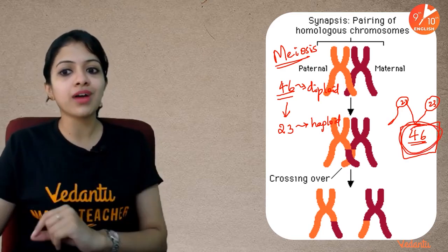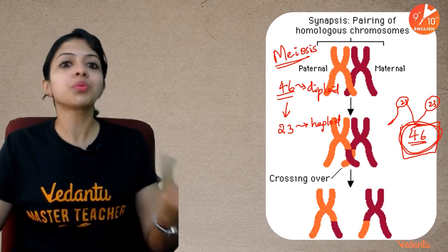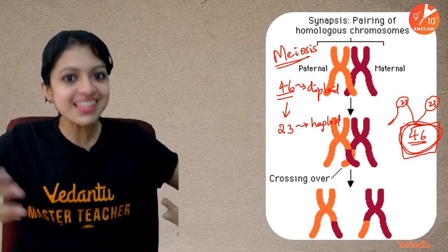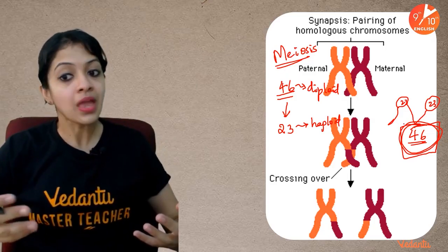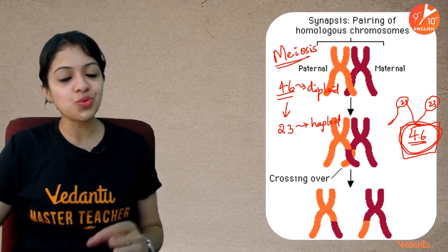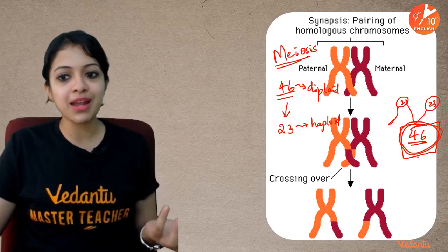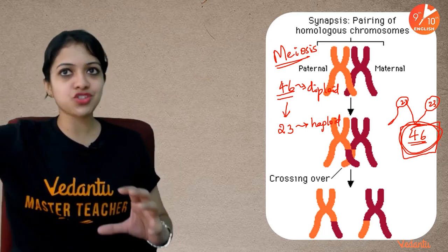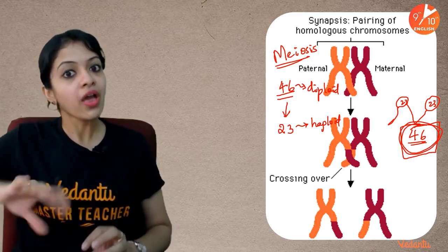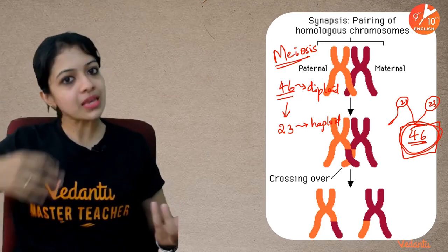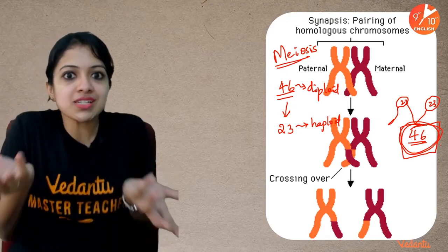Imagine if the sperm and ova had 46 chromosomes each, what would have been the case? With every single generation, the number of chromosomes would have doubled up. So 46 would have doubled up to 92. And then in the next generation, it would be 92 plus 92, even double of that. That means with every generation, the species is becoming different.